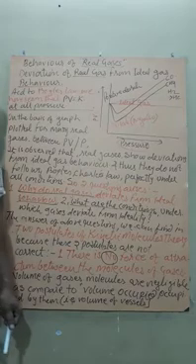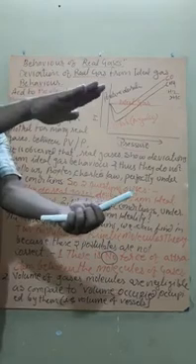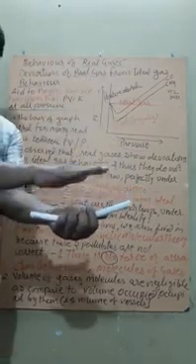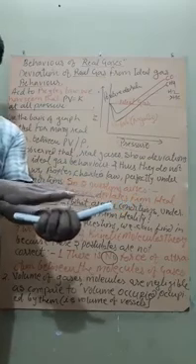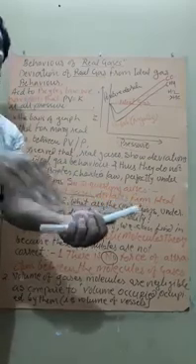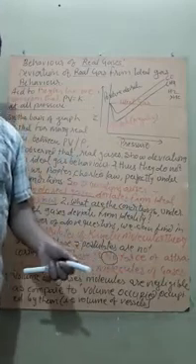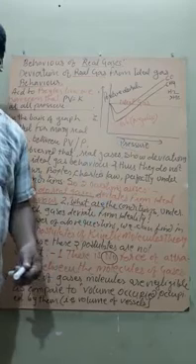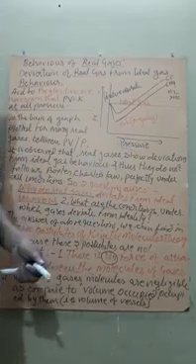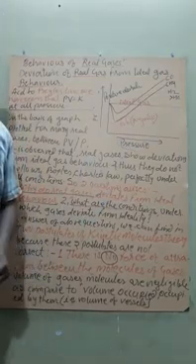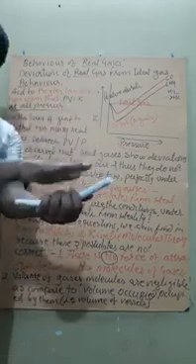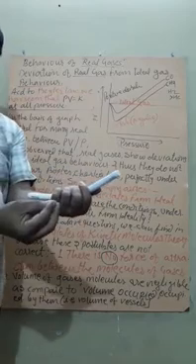So what happens at low temperature and high pressure? The molecules come close, and now the actual volume of the molecules can be compared with the volume of the gas. It is no longer negligible, because the volume available becomes less.